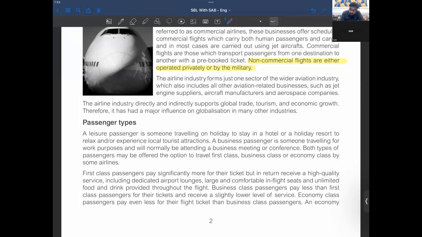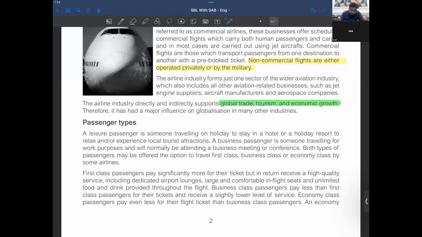So the airline industry forms just one sector of the wider aviation industry, which also includes all other aviation related businesses such as jet engine suppliers, aircraft manufacturers, aerospace companies. So these are the things that the airline industry forms in the aviation industry. The airline industry directly and indirectly supports global trade, tourism, and economic growth. Therefore, it has had a major influence on globalization in many countries.